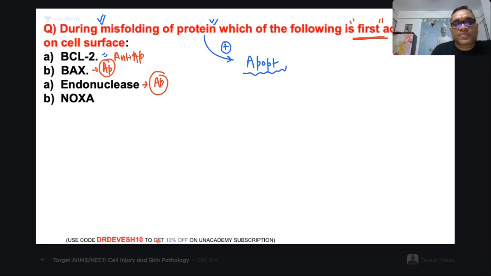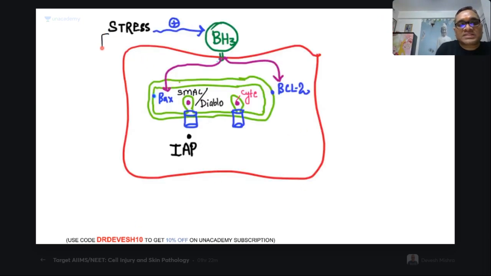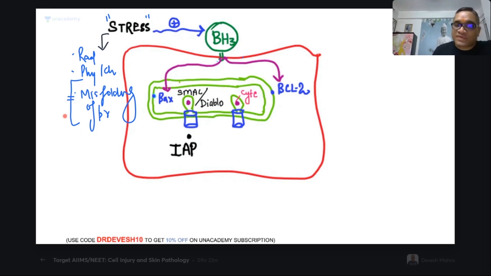See, this question is about, try to understand, what is misfolding of the protein? Misfolding of the protein is a kind of stress. Remember, stress can be radiation injury, physical injury, chemical injury, or even the misfolding of the protein. So now you understood. I have kept this question silently with reference to misfolding of the protein. So misfolding of the protein is a stress, right? Whenever stress is induced on a cell, which will be activated first?